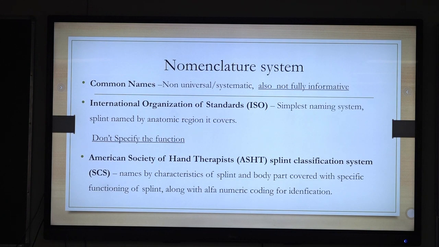So what about nomenclature? There are three basic systems of nomenclature. One we call the favorite name or common name. Then the one now commonly followed is the International Organization for Standardization, or ISO, classification. But the most descriptive is the American Society of Hand Therapists, though it is very difficult to understand. Even sometimes it's difficult to understand for the experienced, but it is most descriptive.